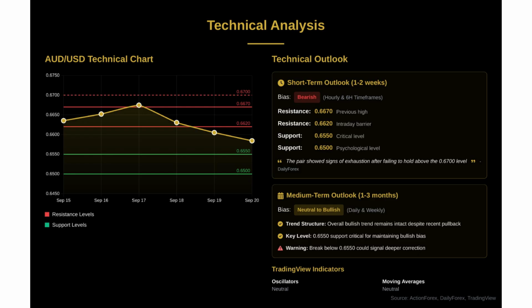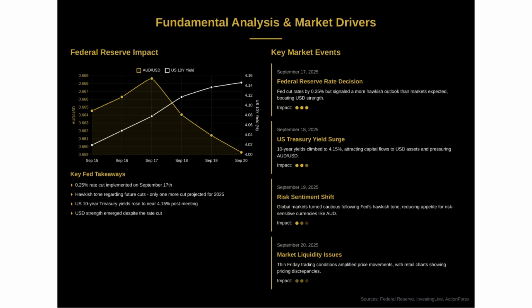TradingView indicators are showing neutral readings across both oscillators and moving averages, suggesting a period of consolidation. The fundamental picture is dominated by the Federal Reserve's impact. On September 17th, the Fed delivered a 0.25% rate cut, but signaled a more hawkish outlook than markets expected, projecting only one more cut for 2025.